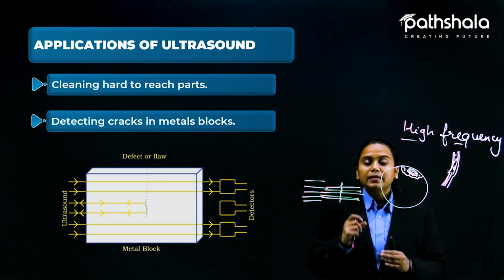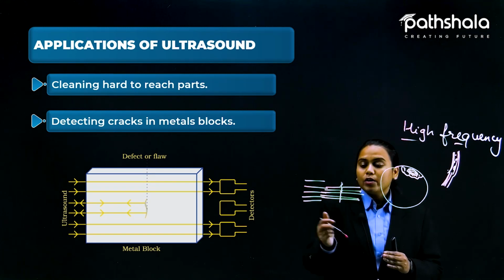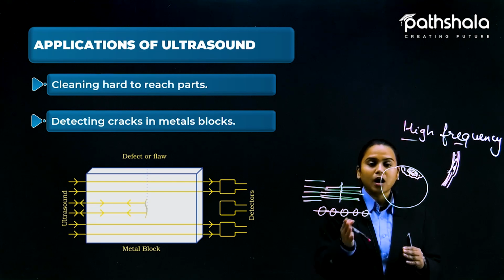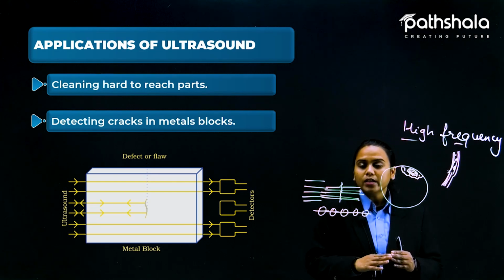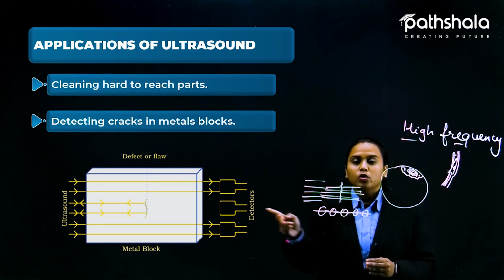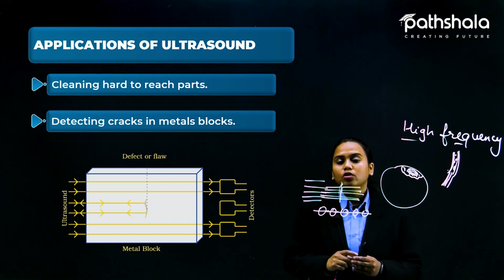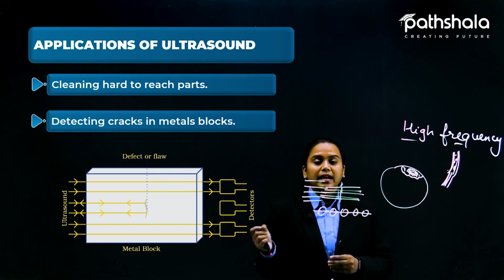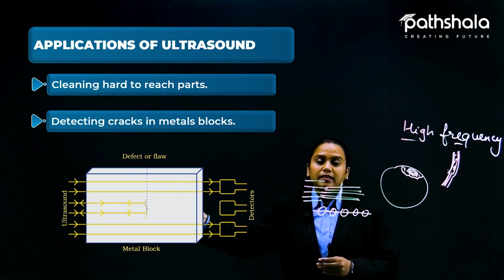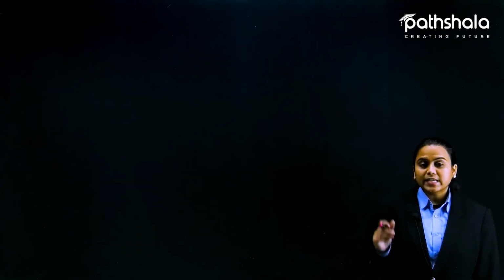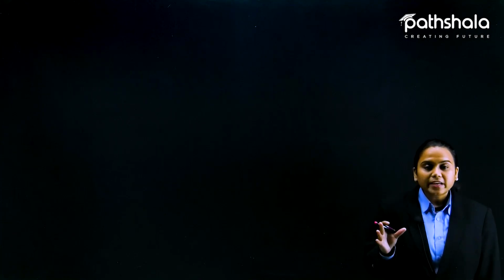So this will disrupt the transmission. How? Because you know that in sound, particles transmit the energy to other particles, and to the next particle. This is how sound energy goes from one end to another. But because there is a crack, this cannot happen. So at this center part, none of the sound is received. This is how we can predict where the crack is. These are the applications that are used.